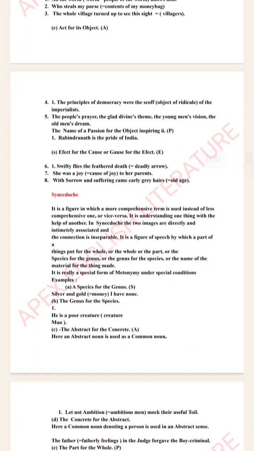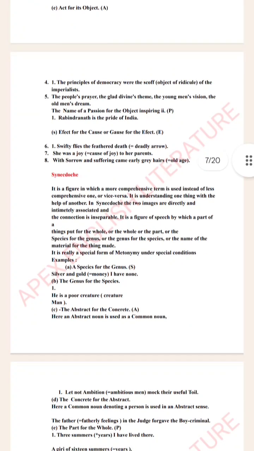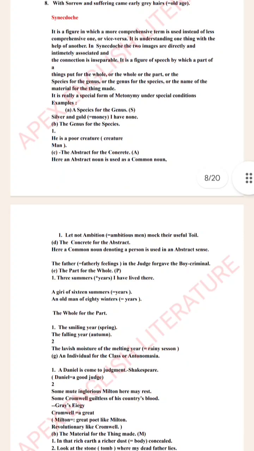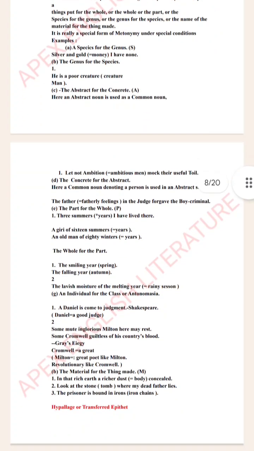Next we have act for its object. For example, the people's prayer, the glad's divine theme, the younger man's vision, the old man's dream. Okay, it is a figure of speech in which a more comprehensive term is used instead of a less comprehensive one or vice versa. For example, he is a poor creature. Here creature is symbolizing man. Or we can say